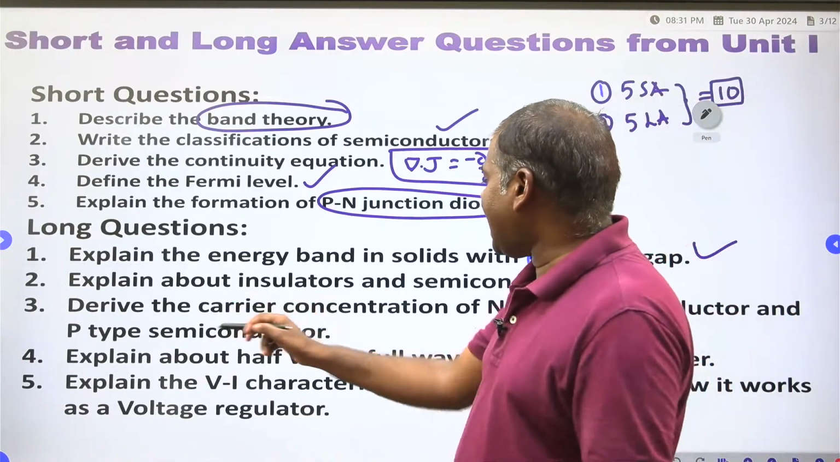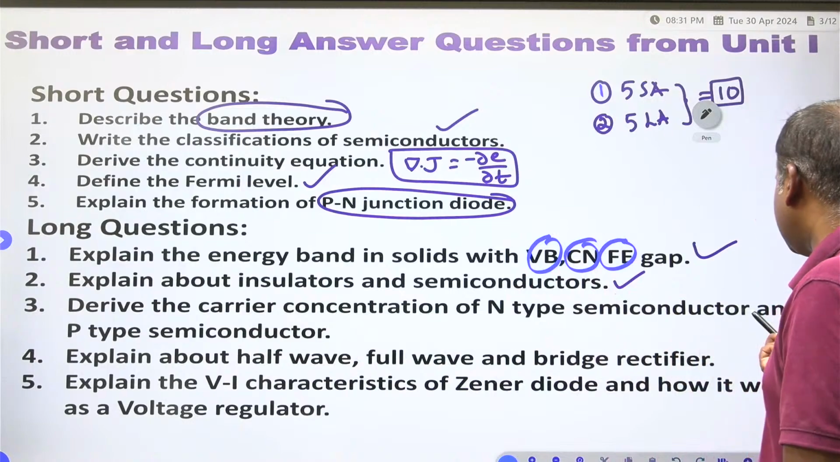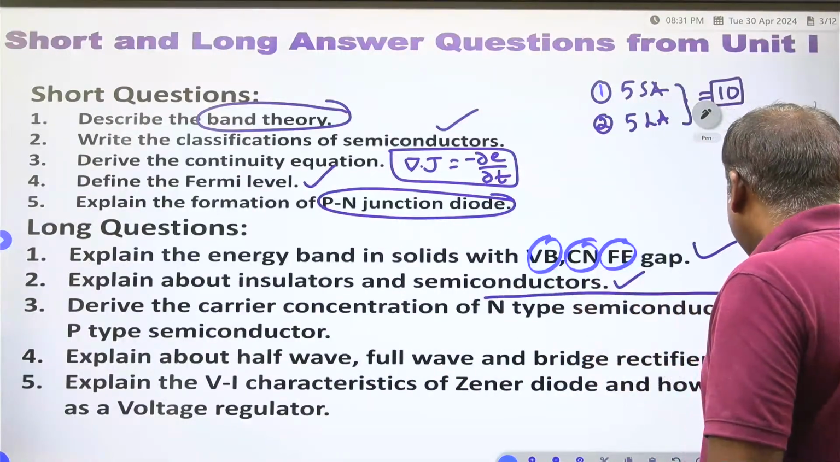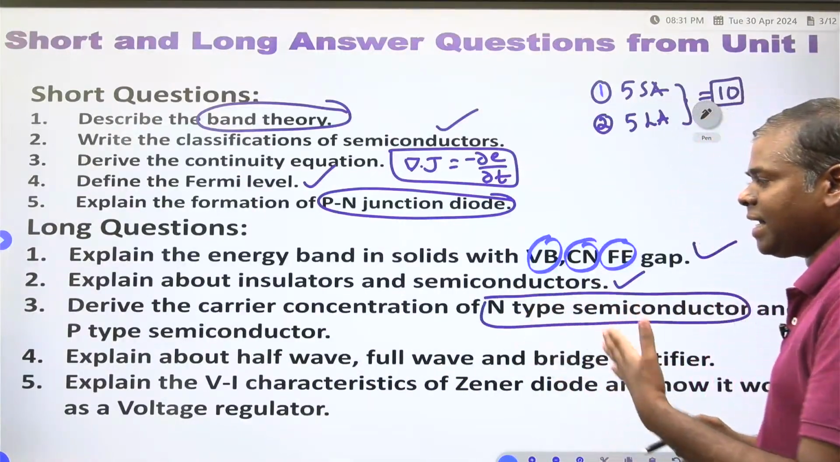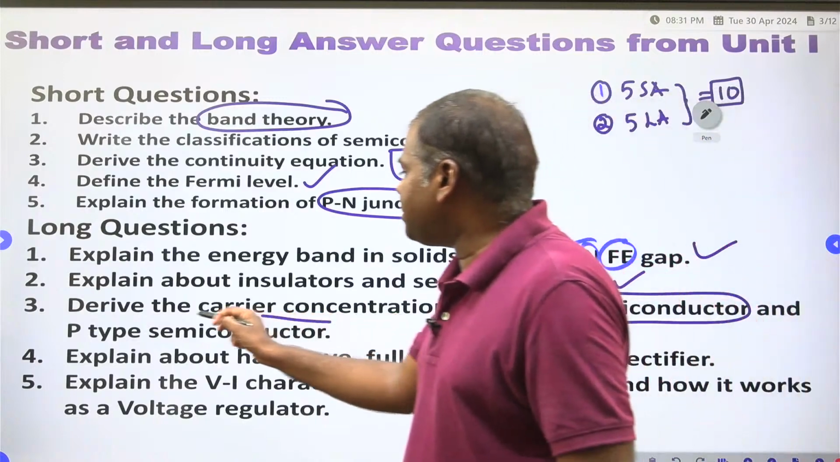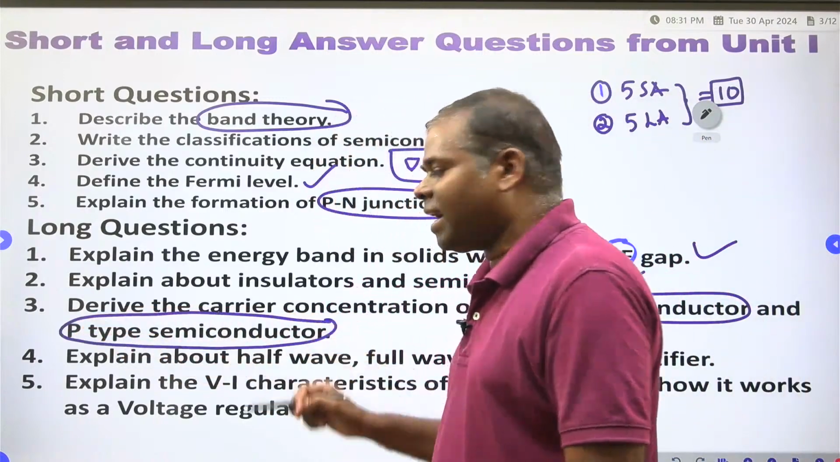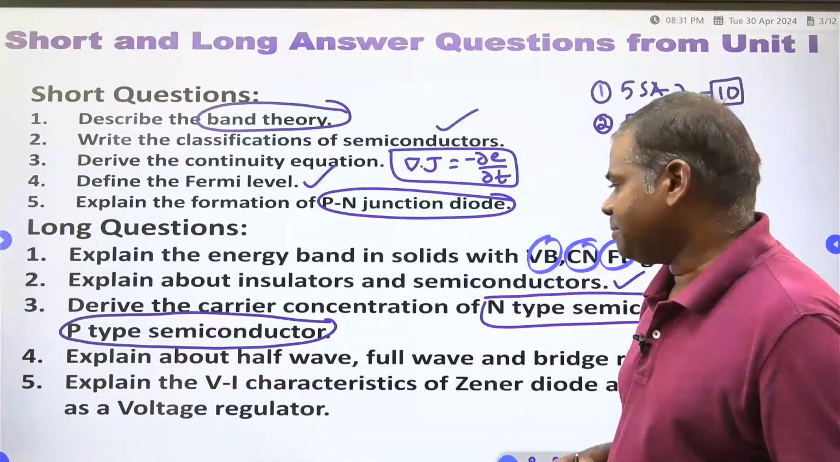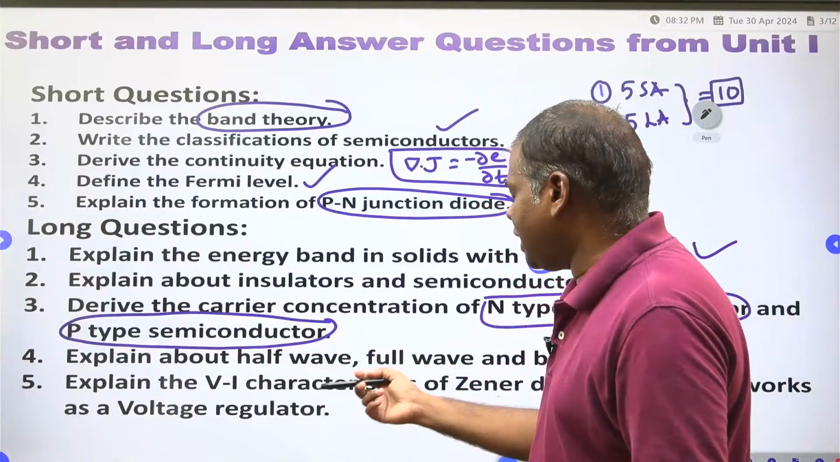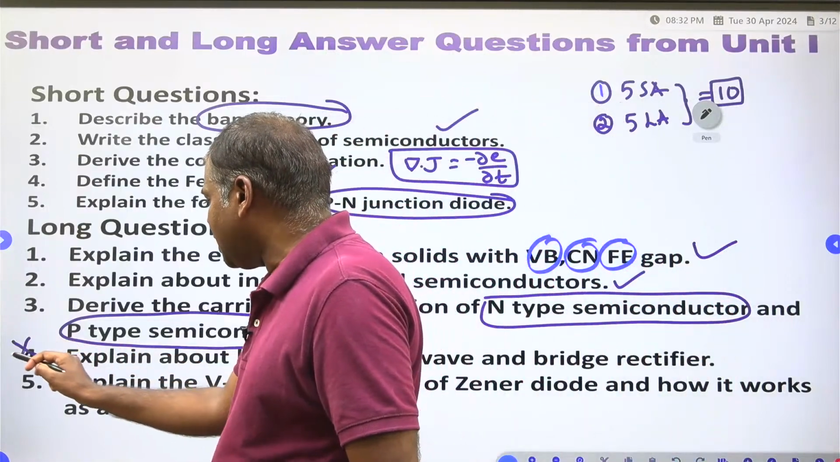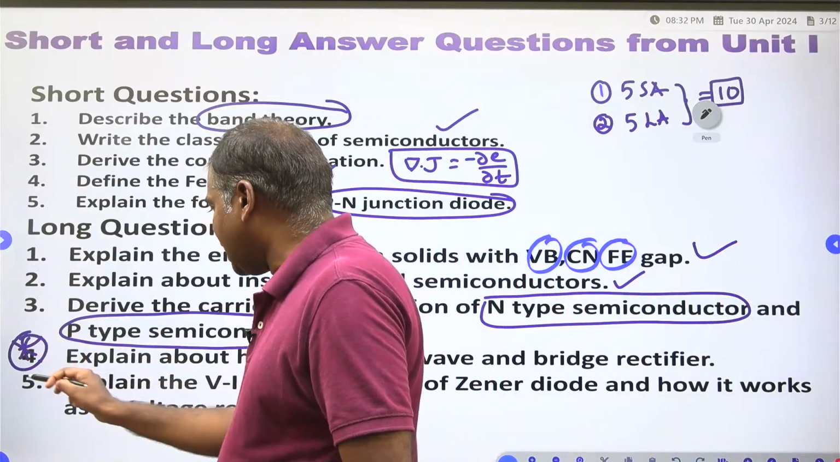Next, derive the carrier concentration of n-type semiconducting material and p-type semiconducting material carrier concentration. You have to explain. Explain about the half wave rectifier. This question is very, very important. Pakka you will get it in your examination.